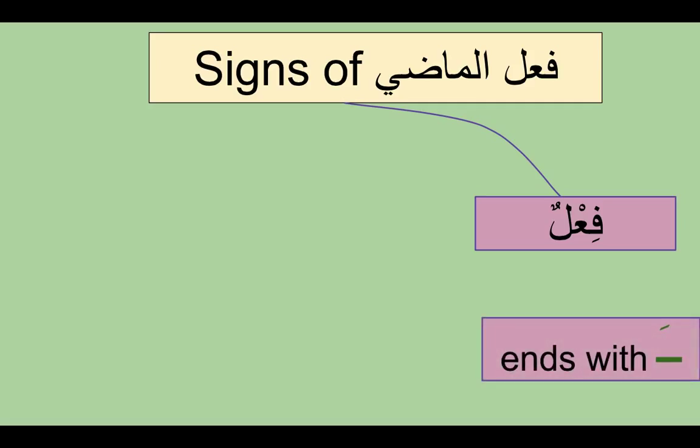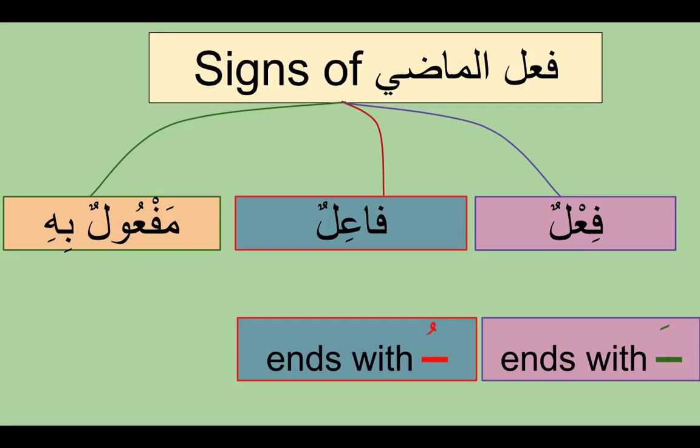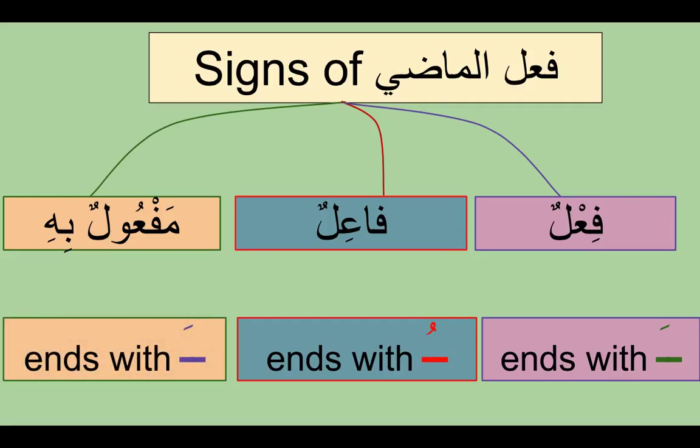So what are the signs of fi'al madi? The fi'al always ends with fatha. For example, kataba, darasa, fataha, dhahaba, nasara, sami'a. Any verb like that always ends with fatha. And what about the fa'il? Fa'il always ends with dhamma. It's marfu'. If you see the sign of marfu', we know that is the fa'il. And maf'ulun bihi also always ends with fatha. So these are the signs you look for when you're looking at the Jumlatul Fi'aliyah, and you understand what is the fi'al, what is the fa'il, and what is the maf'ulun bihi.